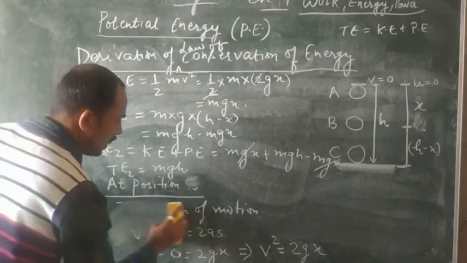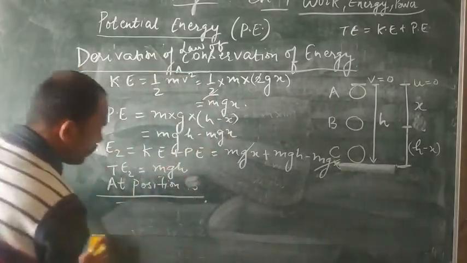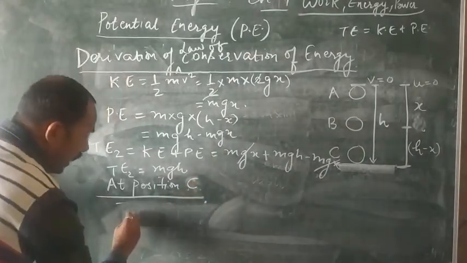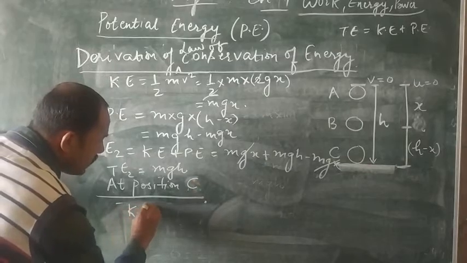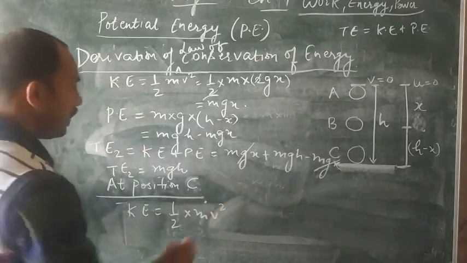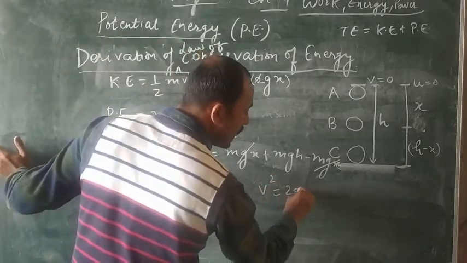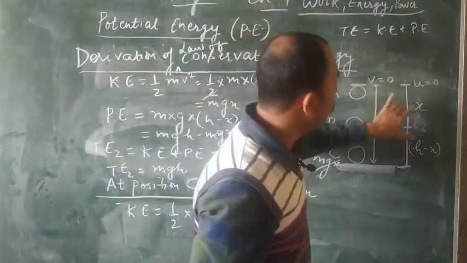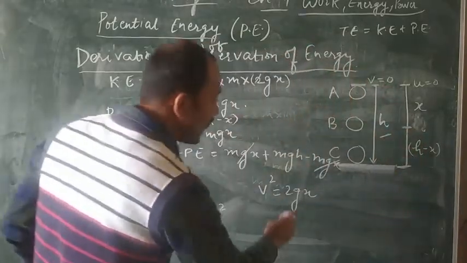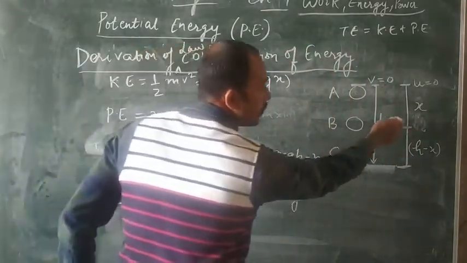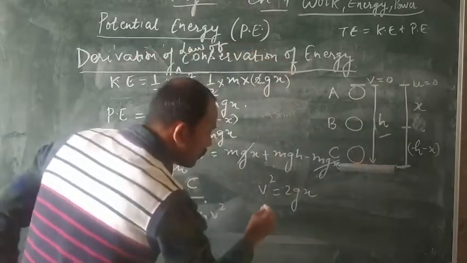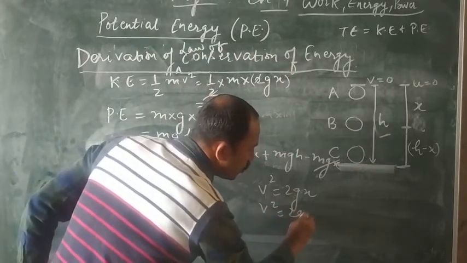Now at position C, kinetic energy is again half mv square. We have already calculated v square is equals to 2gx up to this point. When we calculate from this to this point, the total height is h. So in place of x, since the ball comes from position A to position C, can we write v square is equals to 2gh?